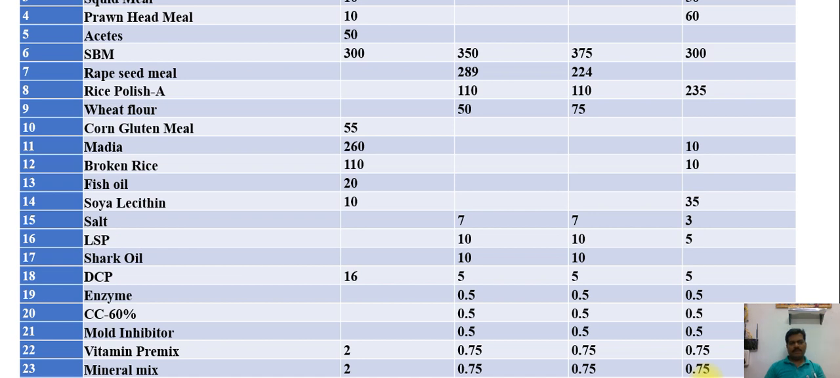Fish meal, dry fish, squid meal, prawn gut meal, acetate, soya bean, rapeseed meal, rice polish, wheat flour, corn gluten meal, maida, broken rice, fish oil, lecithin, salt, LSP, shark oil, DCP, enzyme, choline chloride, mold inhibitor, vitamin premix, mineral mix, and pellet binder. So these ingredients I used in 4 types of formulation. The ingredients taken and their respective quantities are mentioned here for our reference.